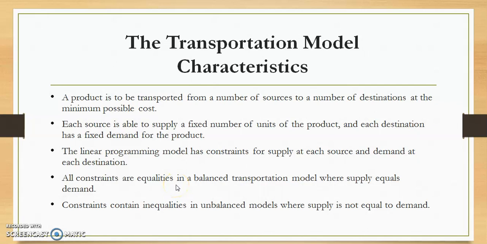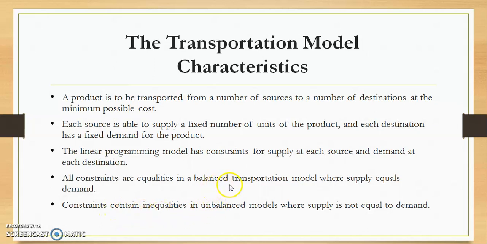So here in a balanced transportation problem, the summation of the supplying capacities is always equal to the quantity demanded. In a transportation problem, if the sum of supplies is equal to the sum of demands, that problem is called a balanced transportation problem.